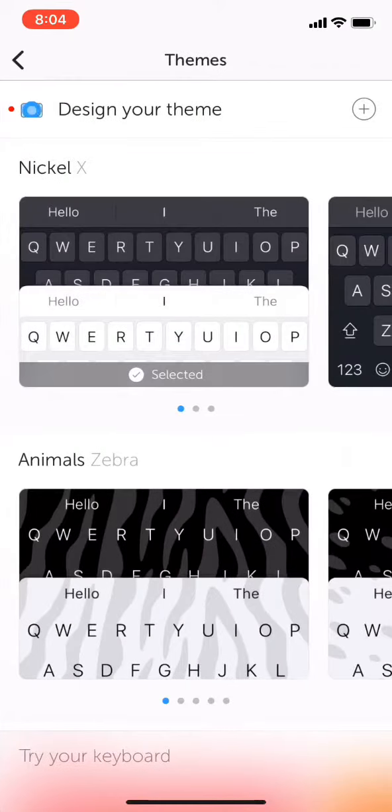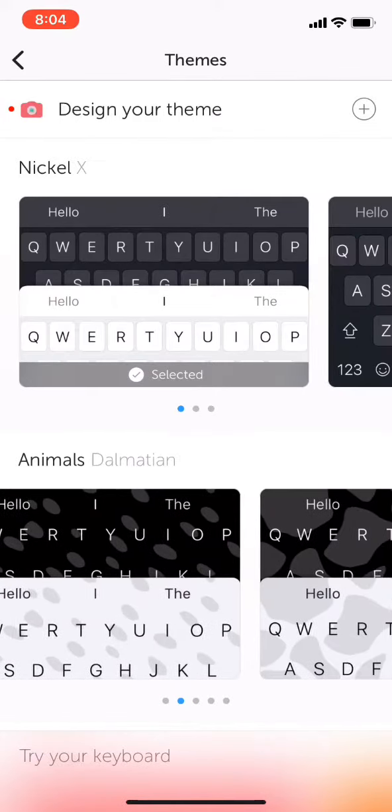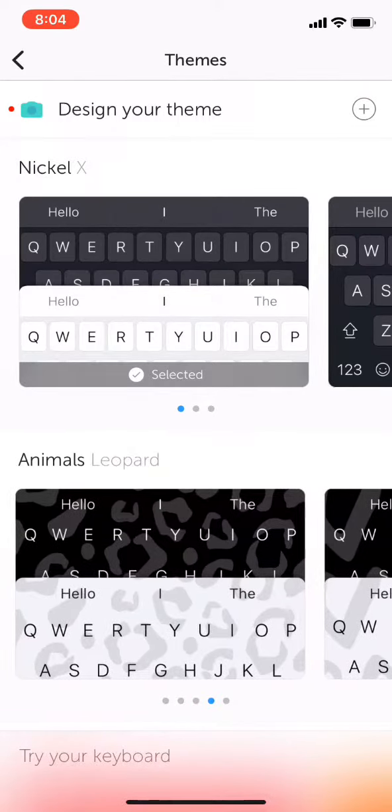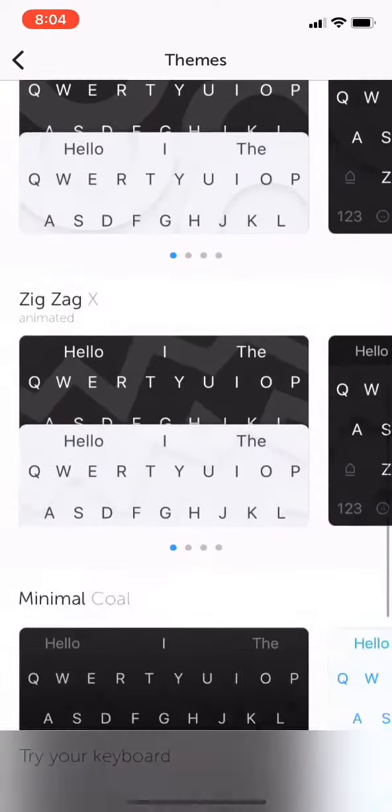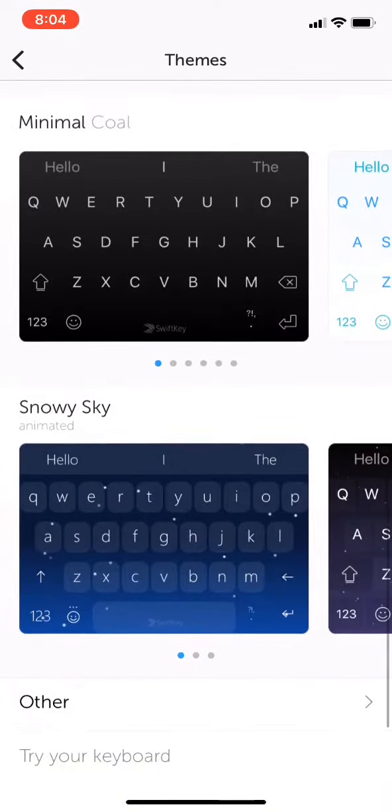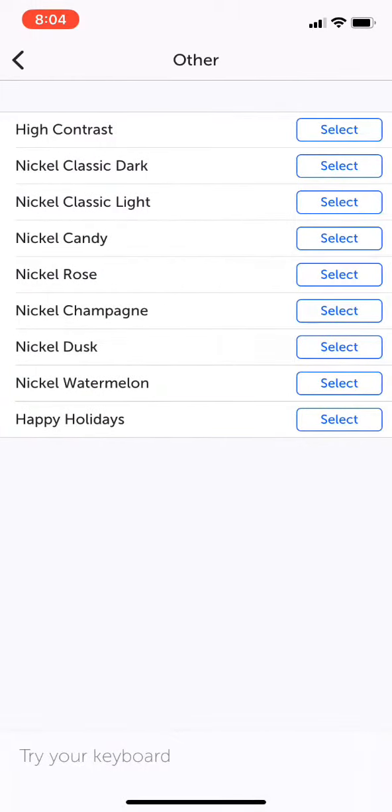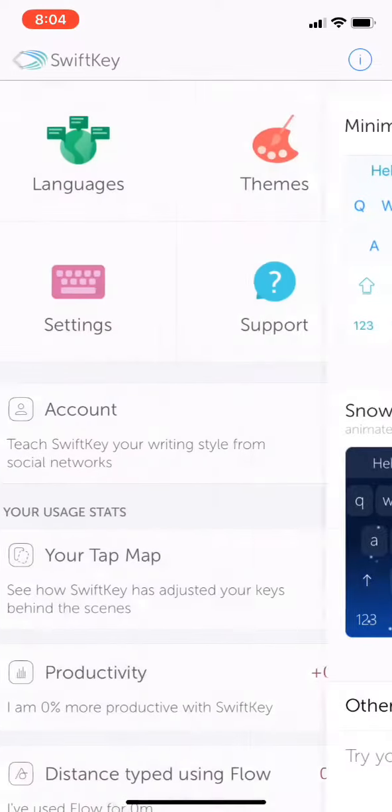And now you can just go to themes, and you could choose any of these. It's like the custom keyboards and stuff. It's really cool. Anyways, but how to make the custom?